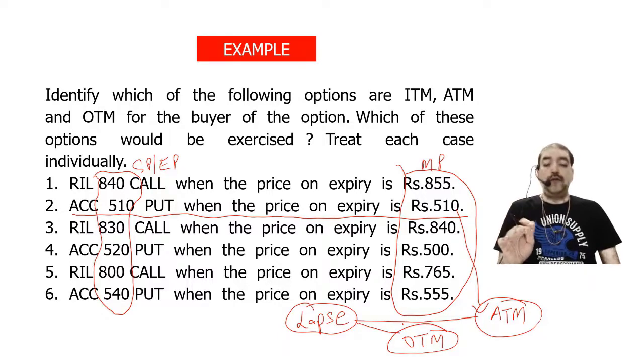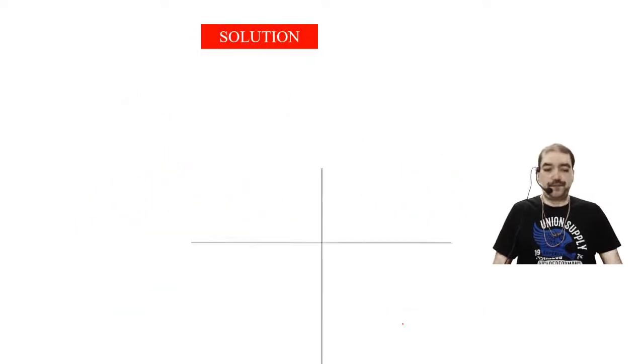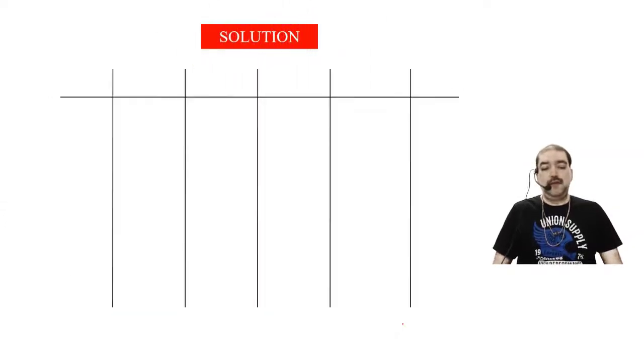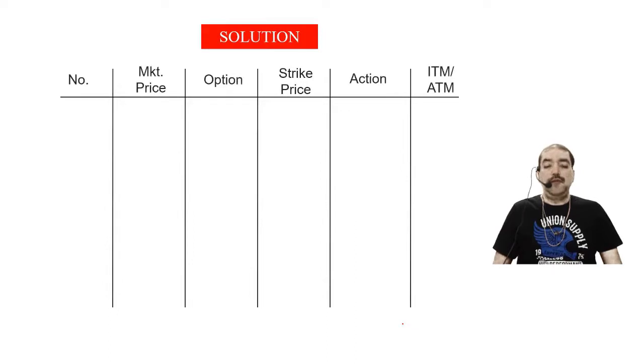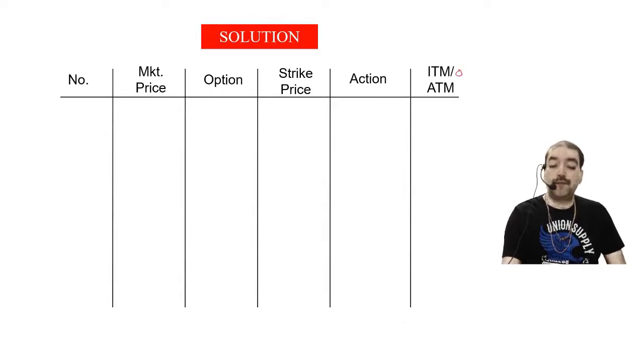Fine. So that is how we are going to proceed with this solution now. When we are solving the problem, as I said, we should know what is going to happen, when I am going to exercise, when I am not going to exercise, and all these things. Okay. So let us prepare a table. Number, market price, option, strike price, action, in the money or out of the money, or at the money.